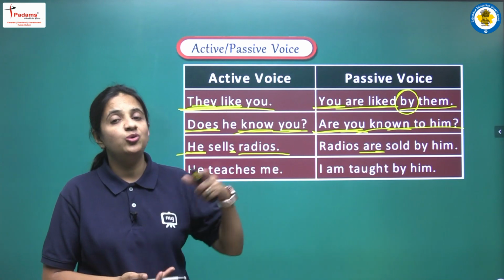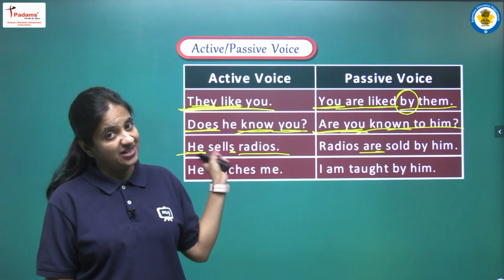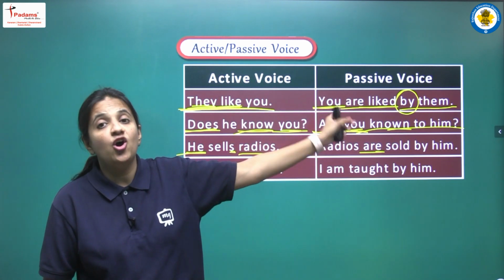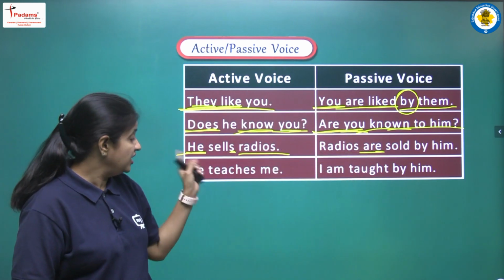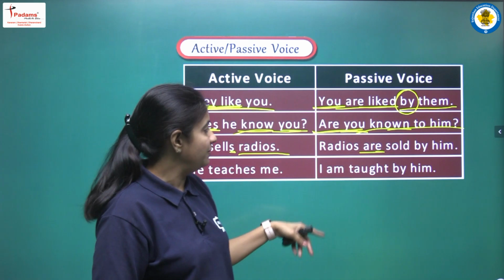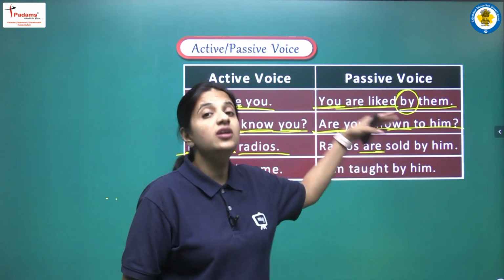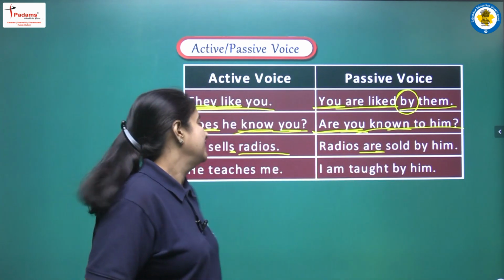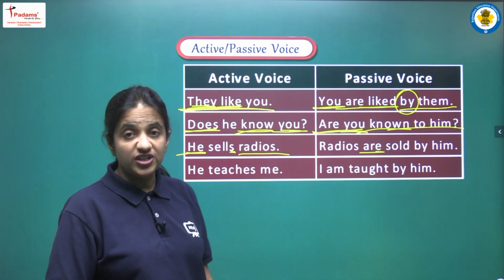So now we have to change the case. Subjective case को हमें change करके objective case में लिखना है. So he, it will be him. Yes, and the complete sentence will be radios are sold by him. Next sentence, he teaches me.